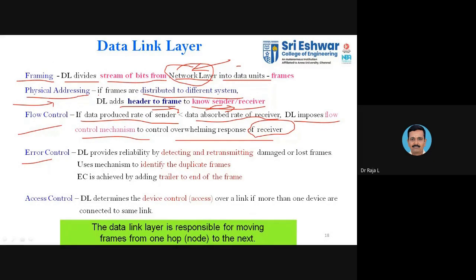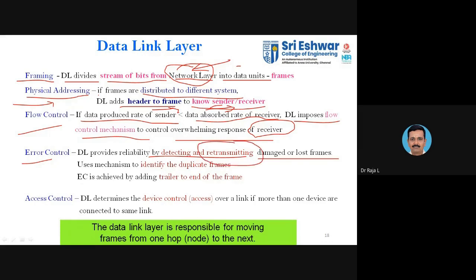The next one, error control. It provides reliability by detecting and retransmitting damaged or lost frames. Whenever you are transmitting data, there is a possibility that you may lose data. In the last class, in the networks lab, we used the ping command, and we saw 20% loss, 50% loss. When you transmit 4 data, 2 may get lost. If there is any loss, what do we normally go for? We go for retransmission. That is what is discussed here.